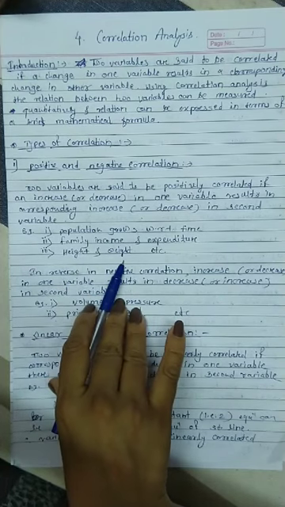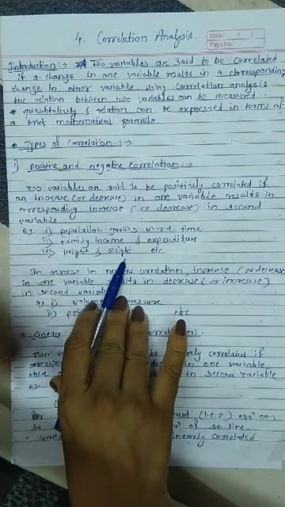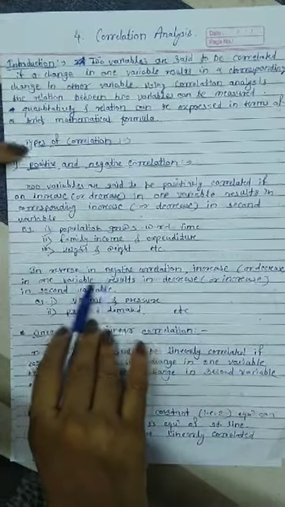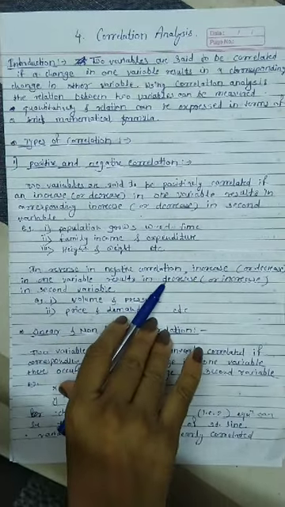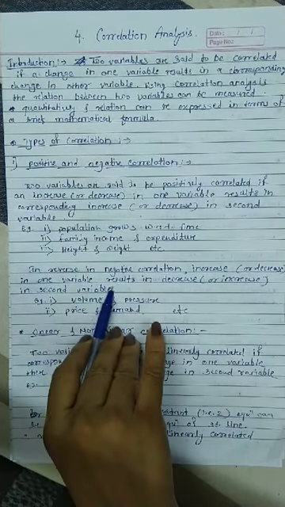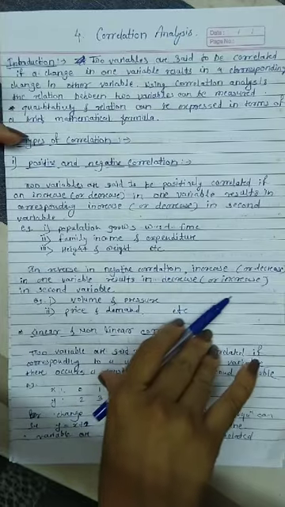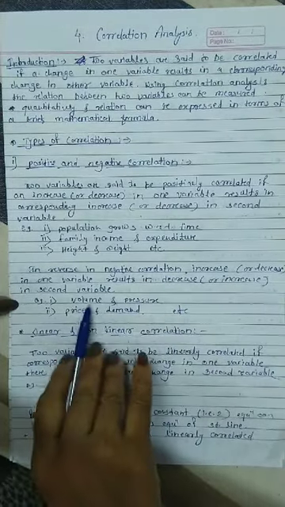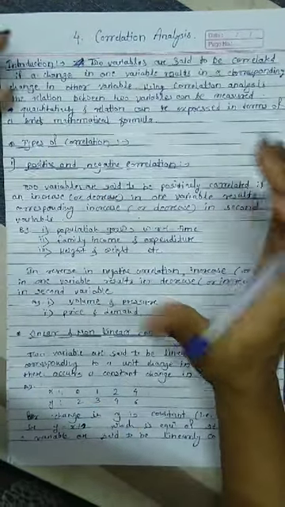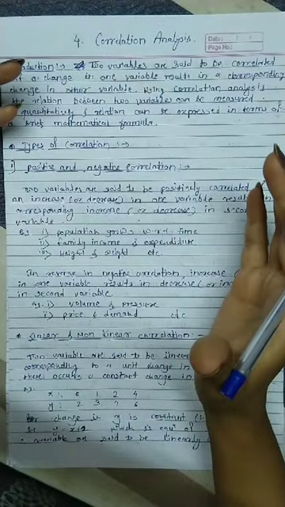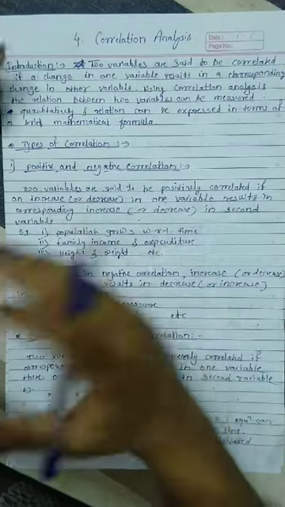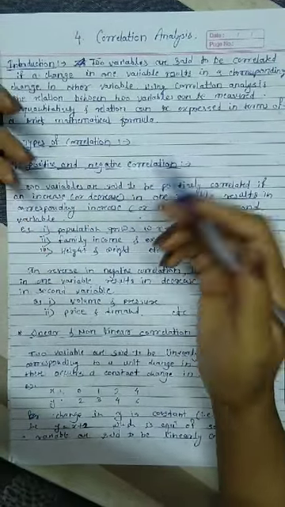For example, height and weight. According to height, weight also increases. In the reverse of the above, negative correlation between x and y is nothing but an increase or decrease in one variable resulting in an opposite decrease or increase in the second variable. For example, volume and pressure. If you go on increasing the volume of a particular substance, pressure will decrease, or if you decrease the volume, pressure will increase. It is in the opposite direction, therefore inversely correlated.